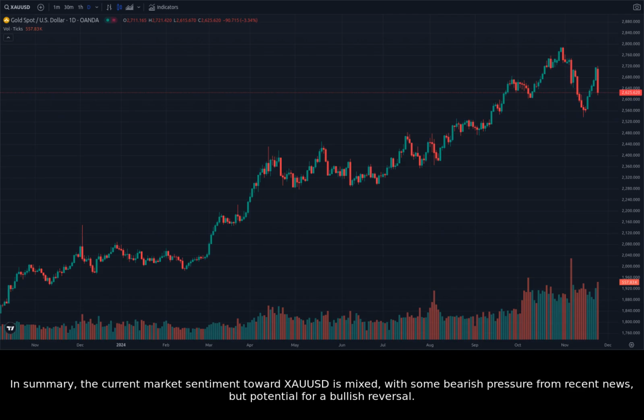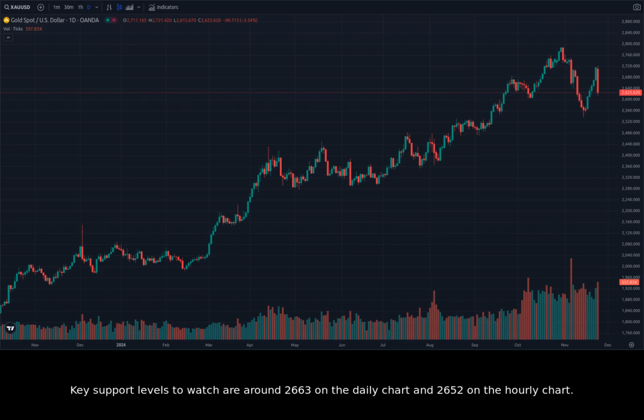In summary, the current market sentiment towards XAUUSD is mixed, with some bearish pressure from recent news, but potential for a bullish reversal. Key support levels to watch are around 2663 on the daily chart and 2652 on the hourly chart. A break above 2747 on the hourly chart could signal a short-term bullish reversal.